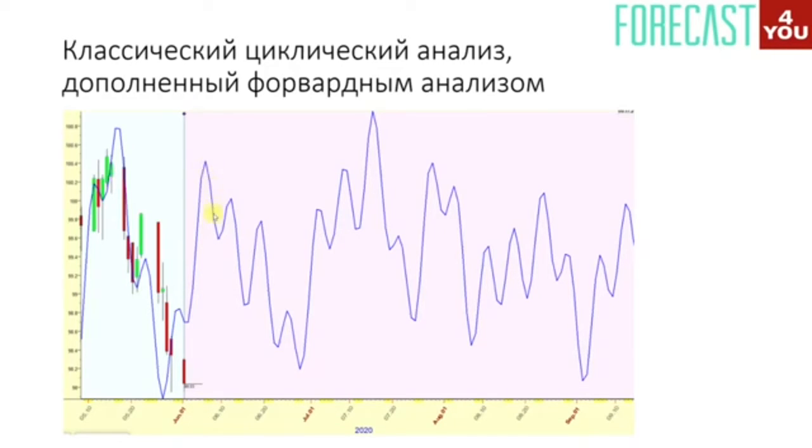Then some weakening, followed by another phase of slight growth, then weakening again, growth, and so on. The peak is supposedly expected in the area of mid-July. Afterwards, in the second half of the year, this forecast promises us a decline in the US dollar index. Of course, the decline will be non-linear and will follow the wave pattern, as you can see here.